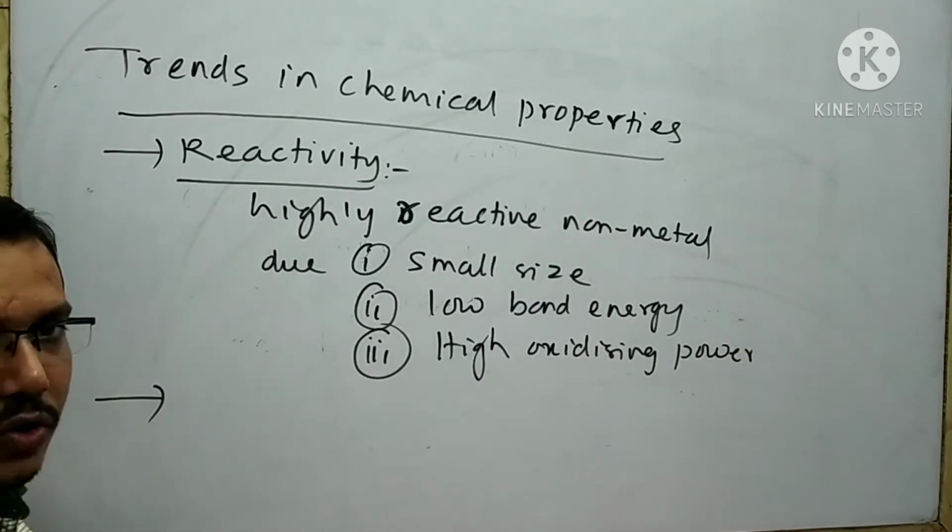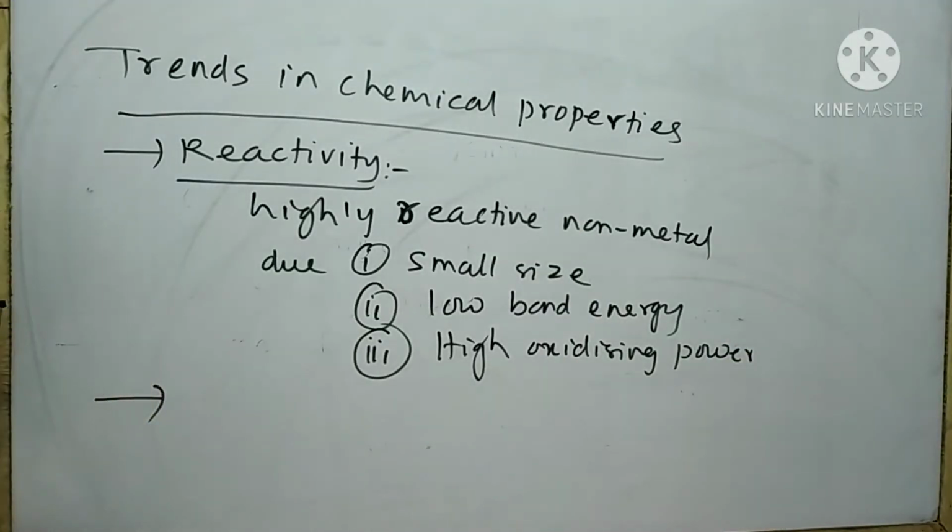The reactivity goes on decreasing from top to bottom.